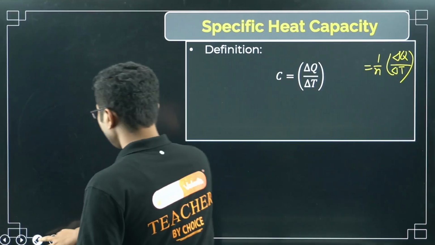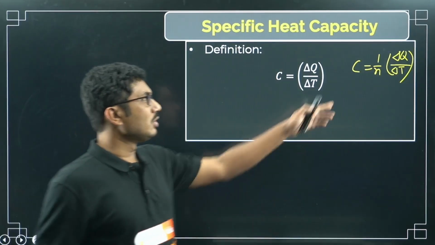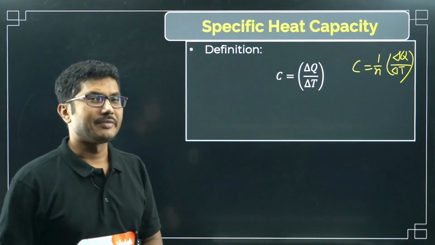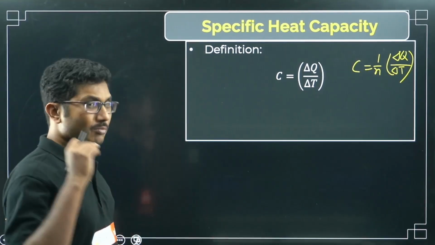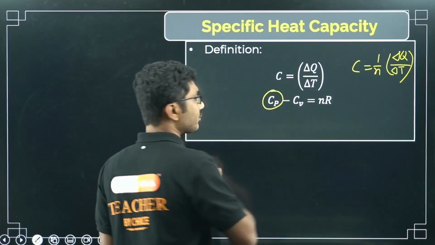But you can also remember this as molar heat capacity. If you know the number of moles, you just need to divide the heat capacity by it, that's it. But the most important part from this chapter is specific heat capacity at constant pressure.